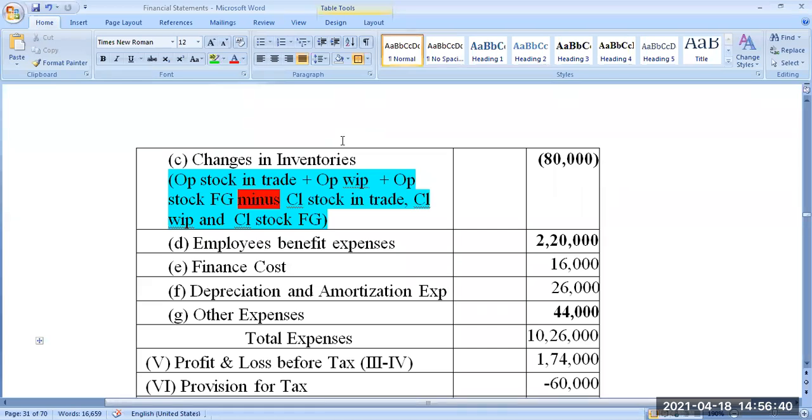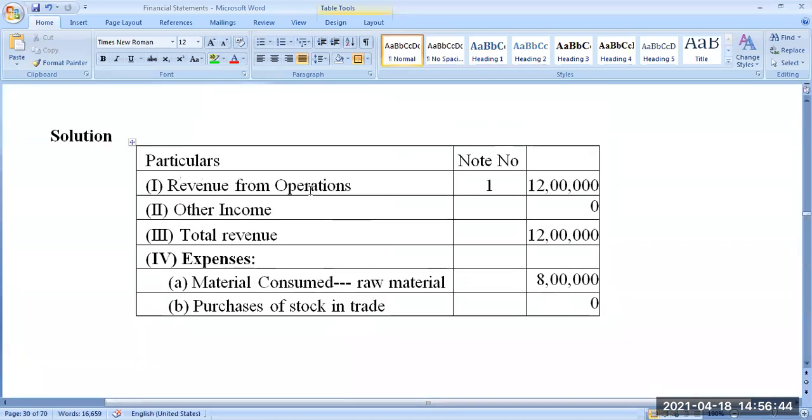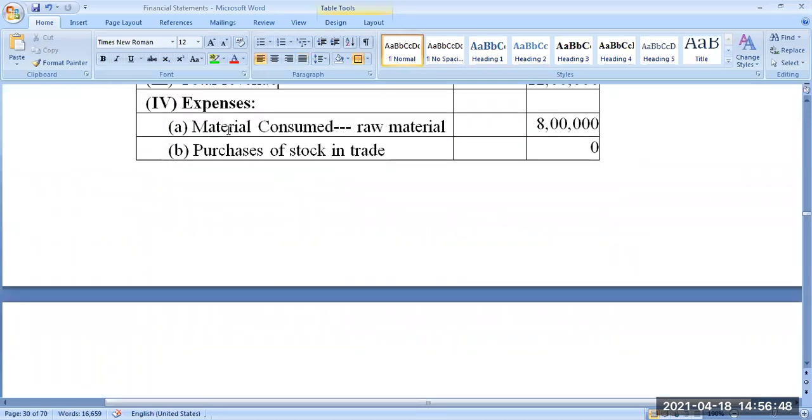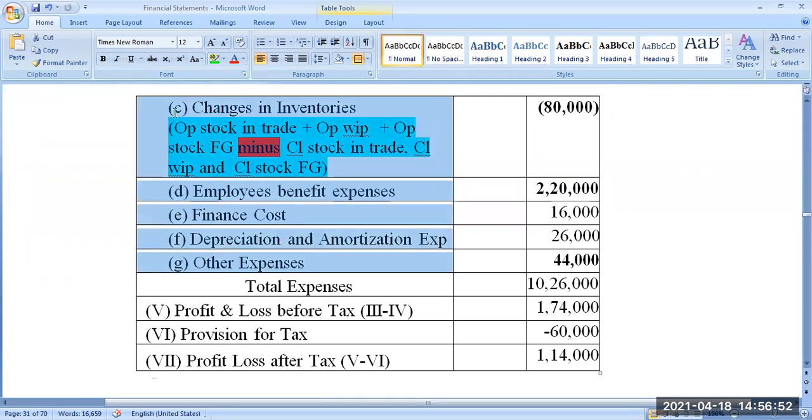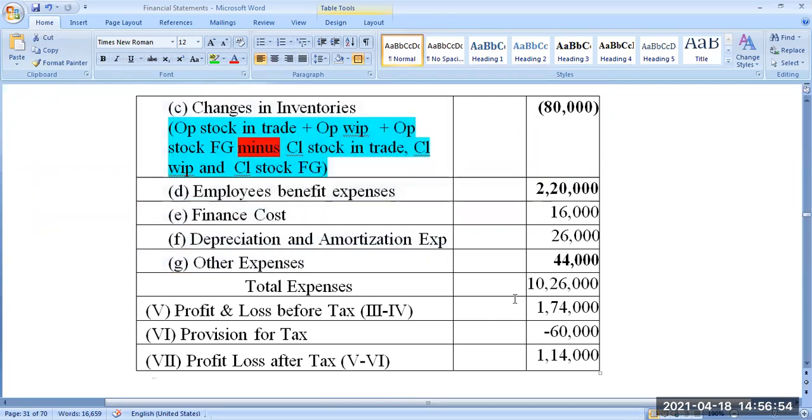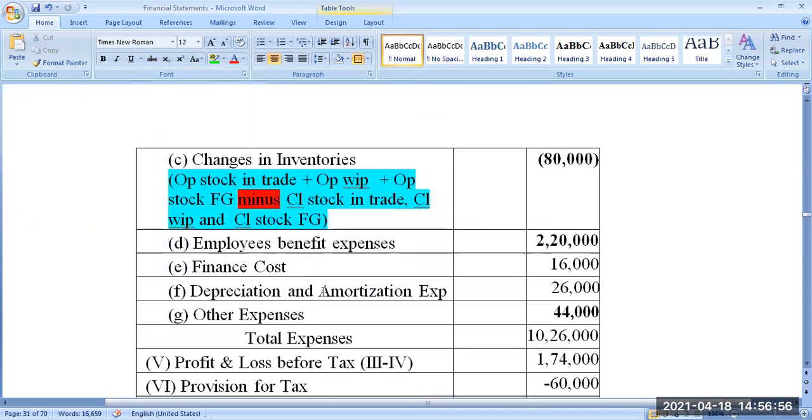If you do 1 or 2 questions, you'll remember it. Even now you can recollect: first sales and other income, then total income, then all expenses, A, B, C, D, E, F, G, minus all expenses, and then you get the profit. If you do 2 or 3 questions, you will remember the format.